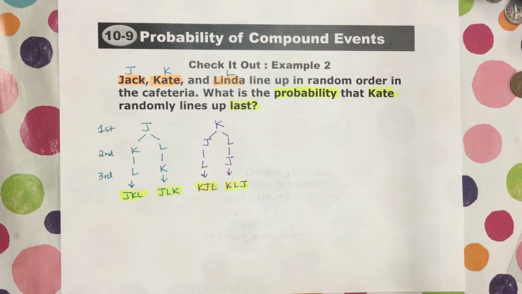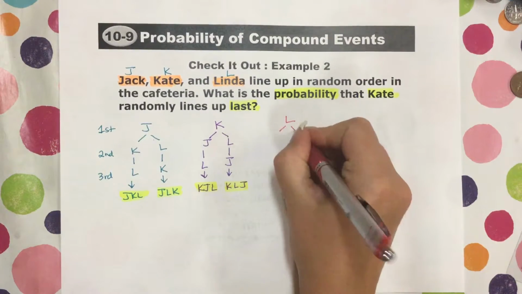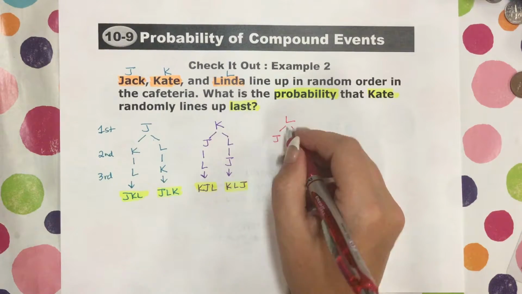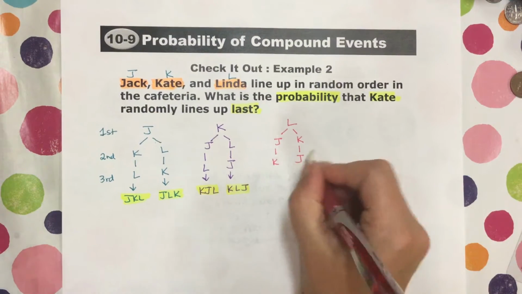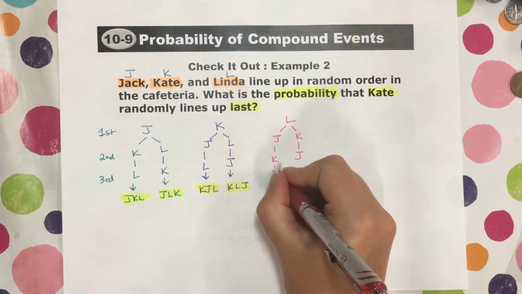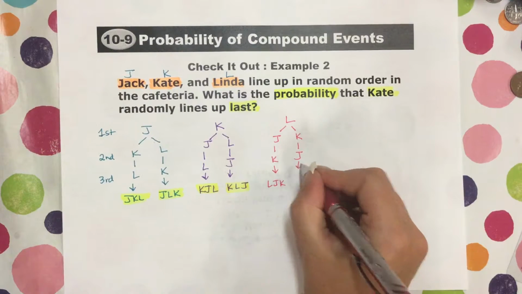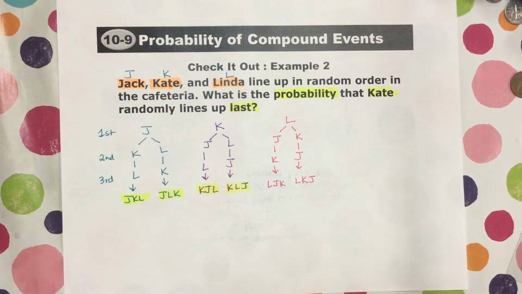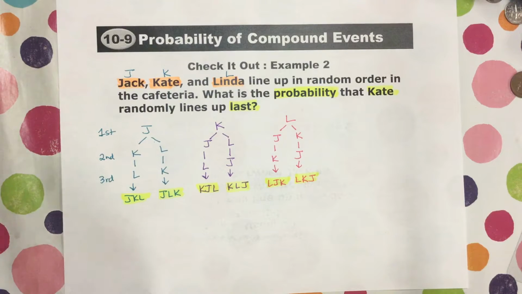And then the last person that could be in first place would be Linda. So if Linda is in first, who would have to be in second? Well, it'd have to be Jack and it'd have to be Kate. So we could have Linda, Jack, and then Kate, or we could have Linda, Kate, and then Jack. And from those, we get two more outcomes: Linda, Jack, Kate, or Linda, Kate, Jack. So there we go.